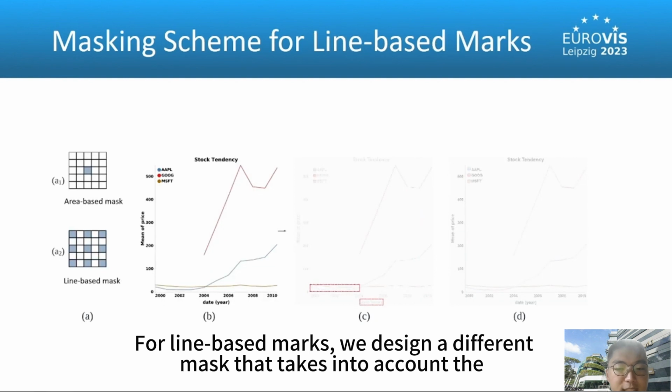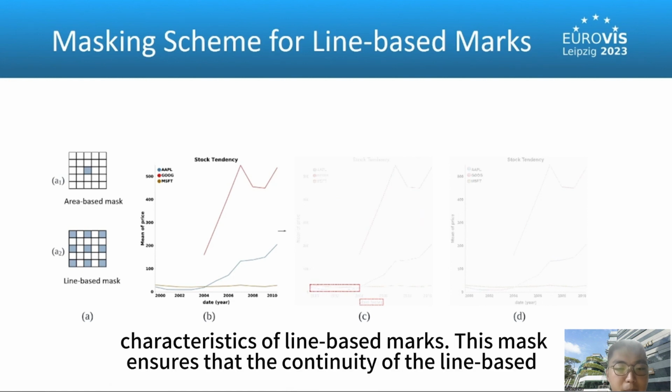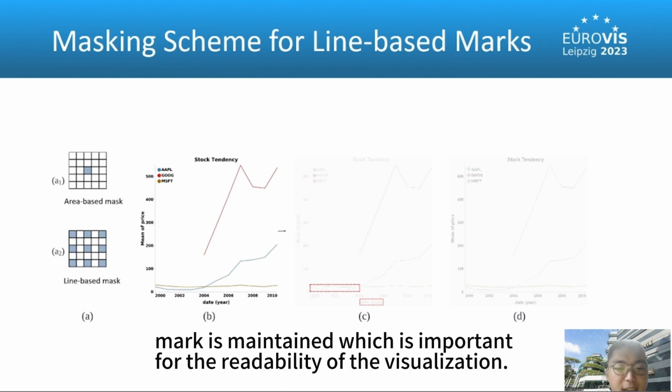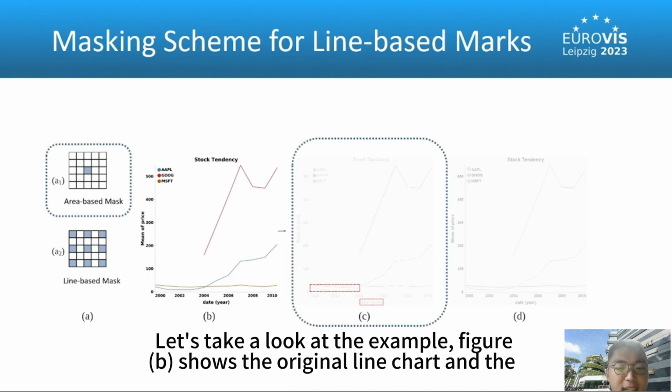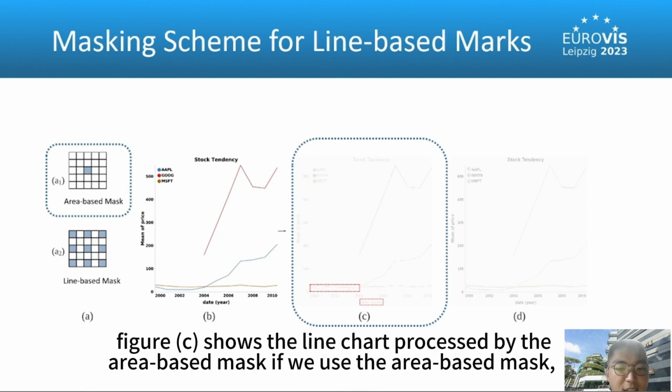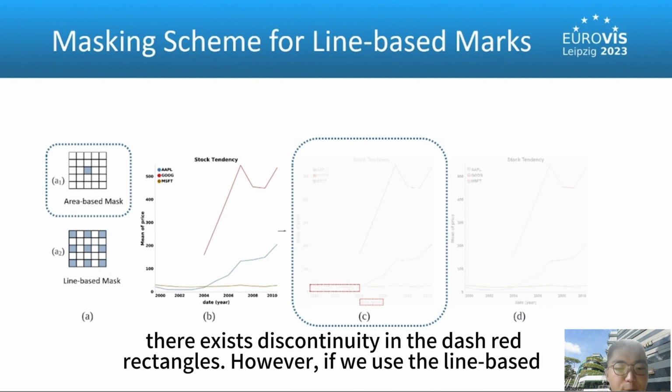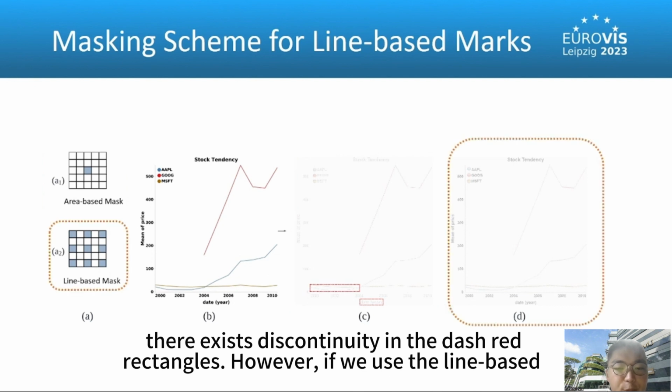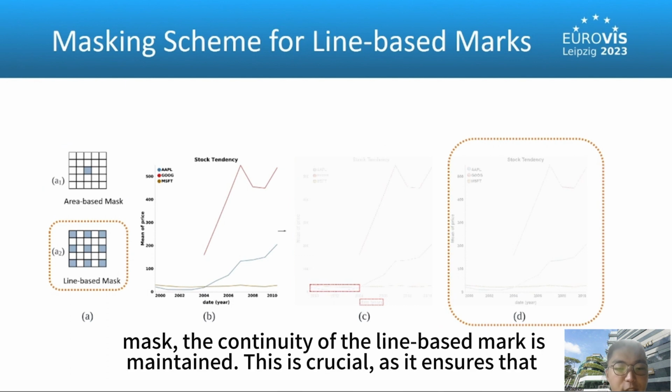For line-based marks, we design a different mask that takes into account the characteristics of line-based marks. This mask ensures that the continuity of the line-based mark is maintained, which is important for the readability of the visualization. Let's take a look at the example. Figure B shows the original line chart, and Figure C shows the line chart processed by the area-based mask. If we use the area-based mask, there exists discontinuity in the dashed rectangles. However, if we use the line-based mask, the continuity of the line-based mark is maintained.